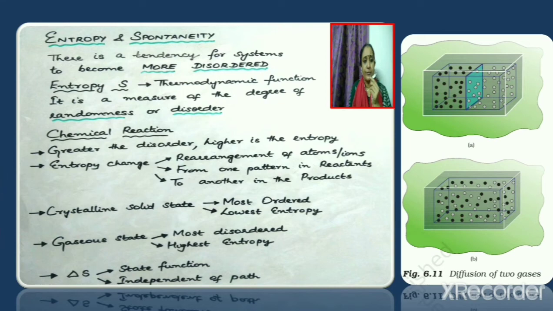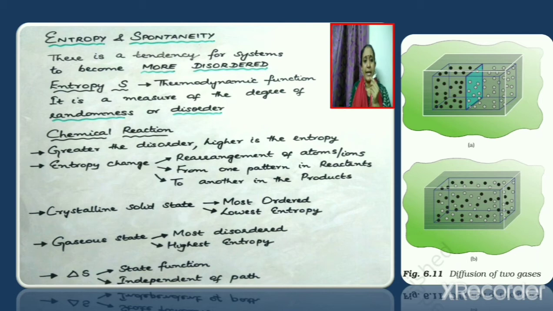Initially, that is before diffusion, the system was in a more ordered state. But when diffusion takes place between the two gases, the system moves to a more disordered state, as a result of which the randomness increases, or we can say that the entropy increases. So if there is an increase in entropy or if there is an increase in randomness, the process can be said to be spontaneous. Now consider a chemical reaction. Greater the disorder, higher is the entropy.